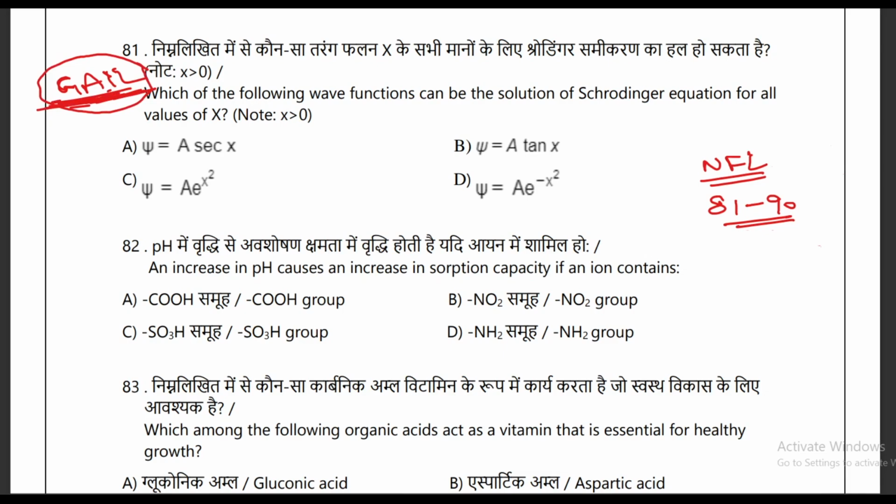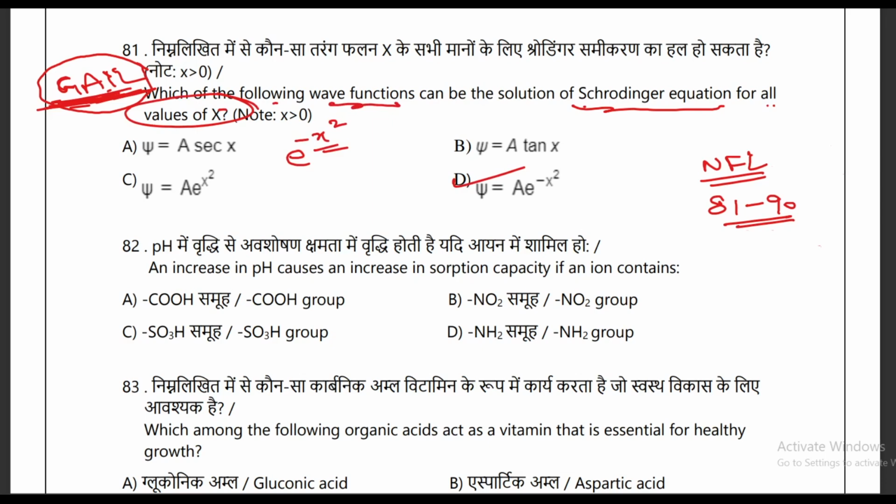Okay, so now we will solve this question. In question 81, they are asking which of the following wave functions can be a solution of the Schrodinger equation for all values of x. They are providing four options, and in this case the correct answer is D, because this wave function contains e raised to power minus x square. And they are asking which wave function can be a solution for all values of x.